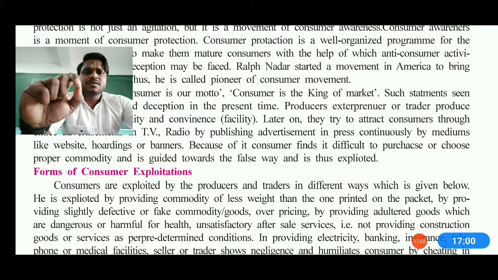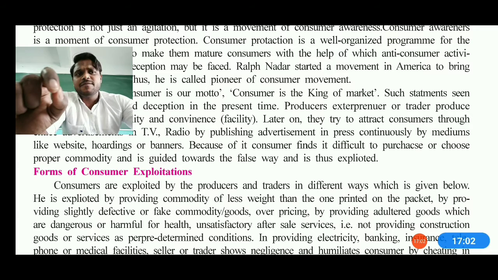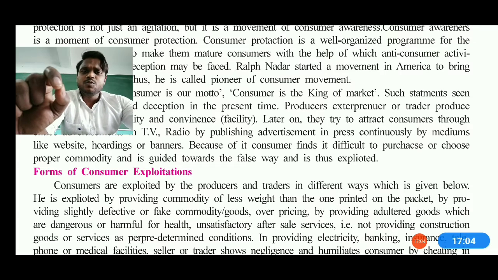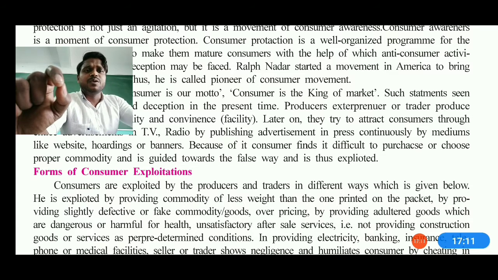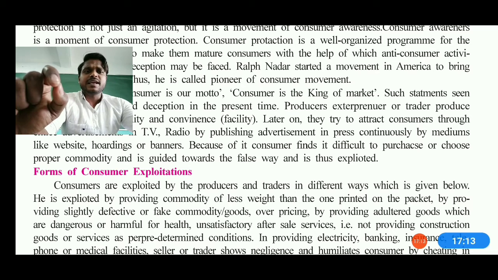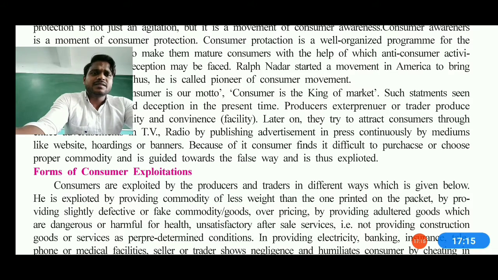Now this concept was famously advanced by Ralph Nader, who said that a consumer protection department and a consumer awareness program must be started. So in the present time, producers, expenditure and consumers are interlinked. Later on they also try to attract people.